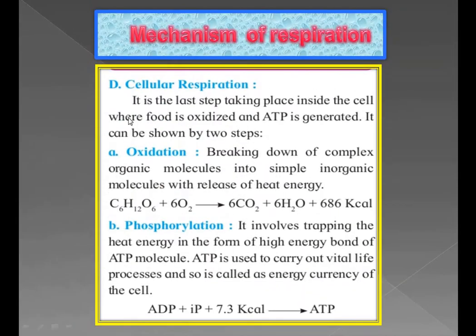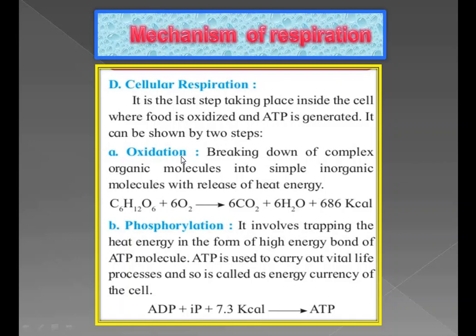The last step in the mechanism of respiration is cellular respiration. It is the last step taking place inside the cell where food is oxidized and ATP is generated. It can be shown in two steps.